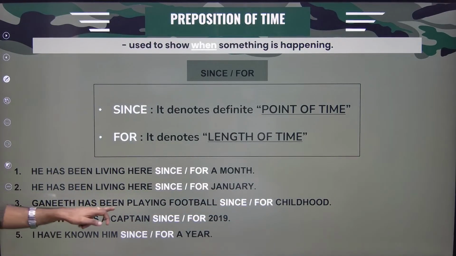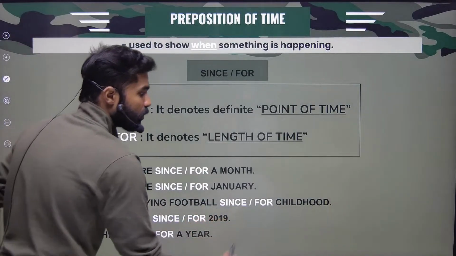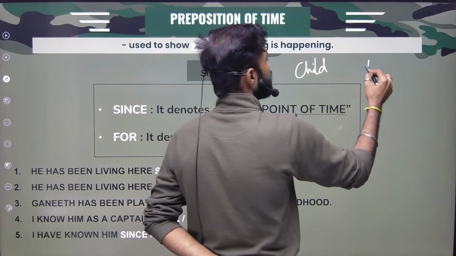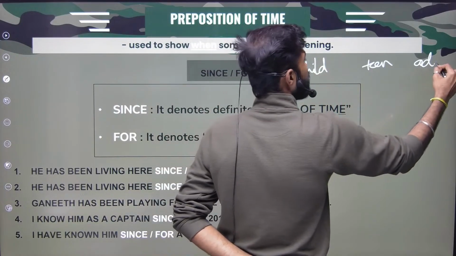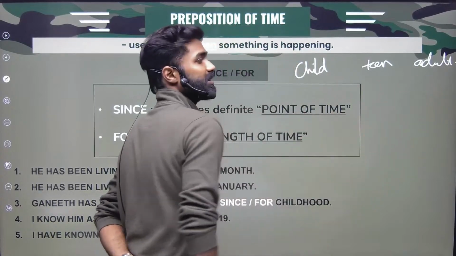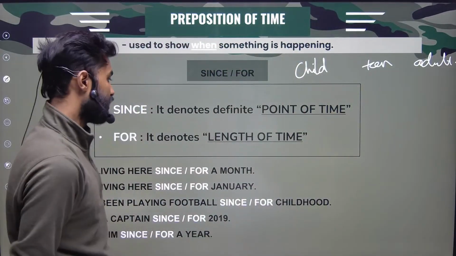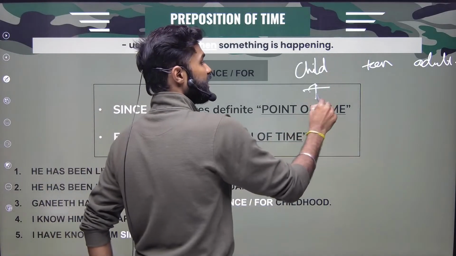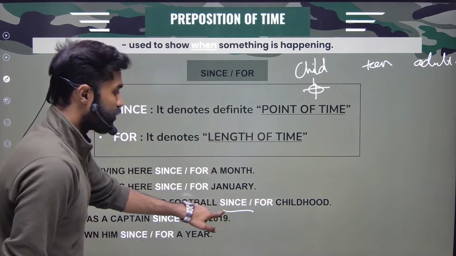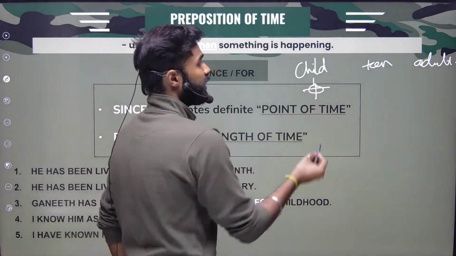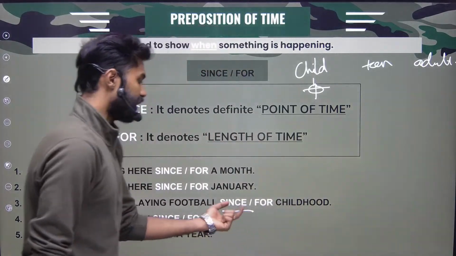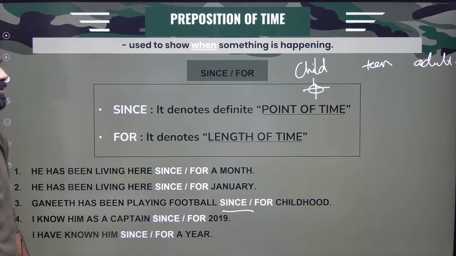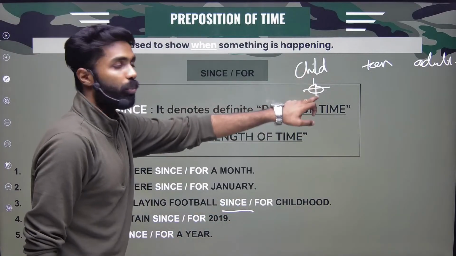Ganeeth has been playing football since or for childhood. See, child, teen, adult. Okay? These are the stages of life, right? Child, teen, and so on. Ganeeth has been playing football since, point of time. For means period of time. Since childhood, Ganeeth is playing. Right? So childhood will be my correct answer, because I know the exact point of time.